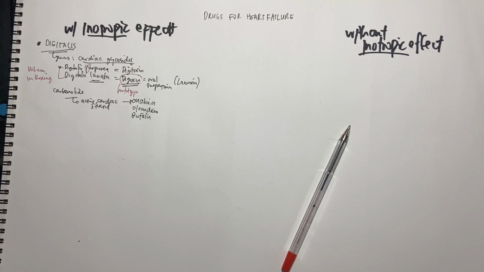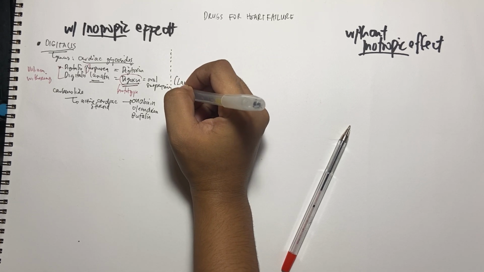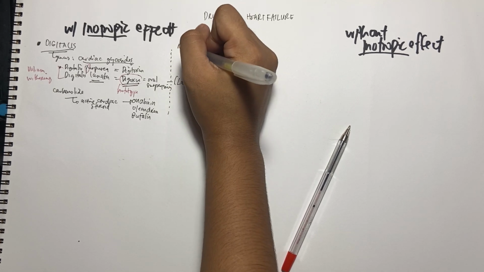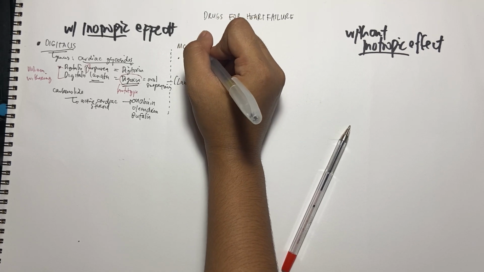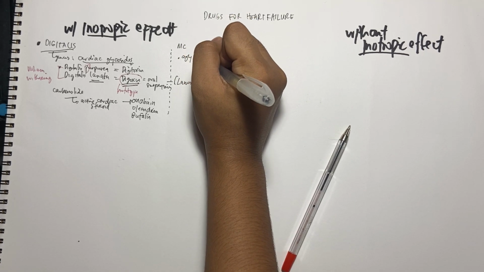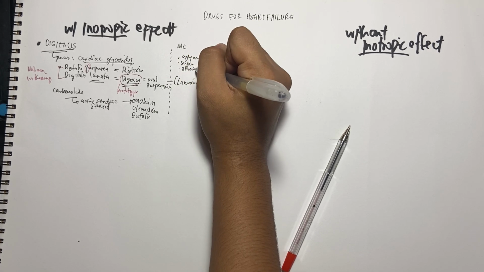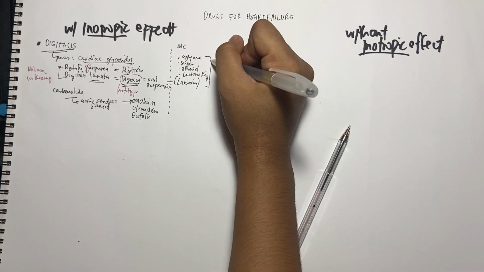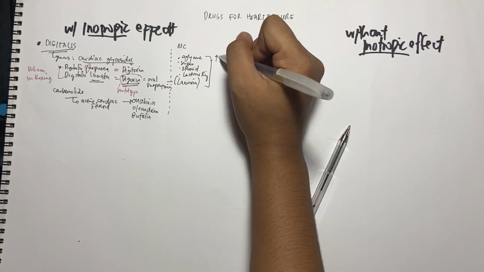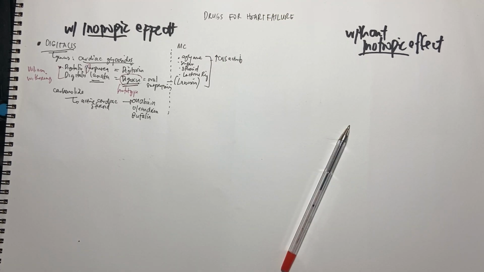If we look at the medicinal chemistry, these drugs, digitalis, contain a glycone, sugar, a steroid, and the lactone ring. This gives an effect on the CNS, so it can enter the CNS.